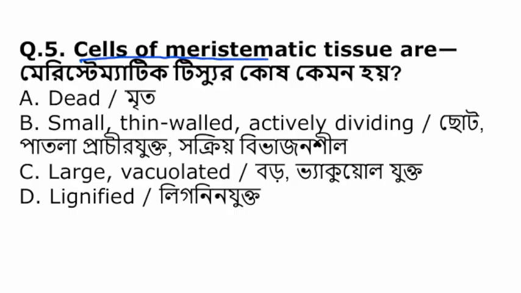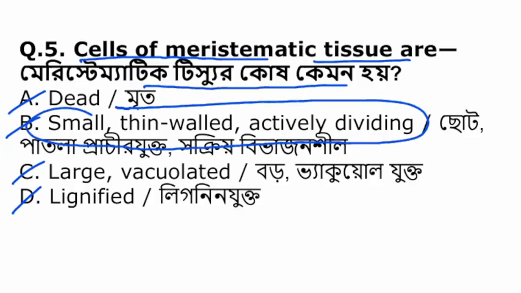Cells of meristematic tissue are, meristematic tissue কোষটা কেমন হয়? Dead, small, thin walled, actively dividing, large, vacuolated or lignified. The cells of meristematic tissue are small, thin walled and actively dividing. Active cell division is one of the major characteristics of meristematic tissue.